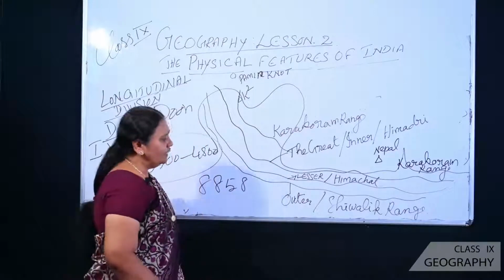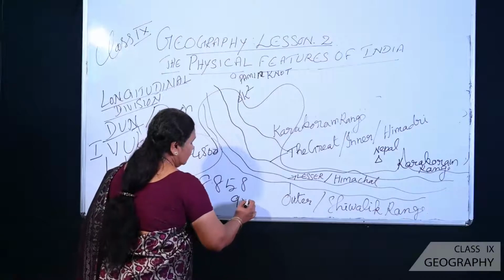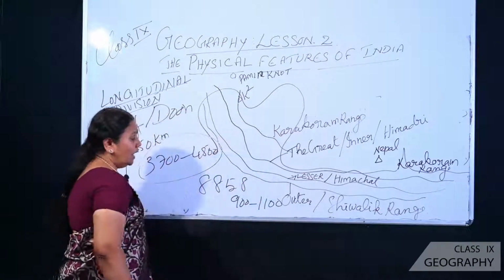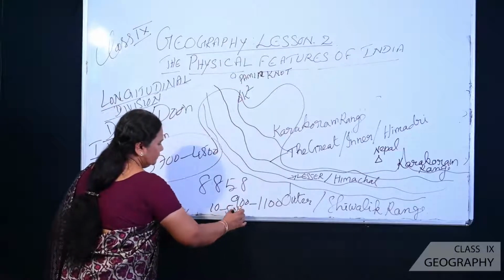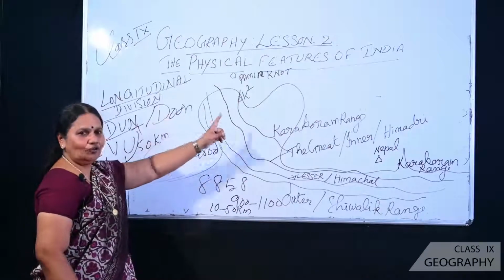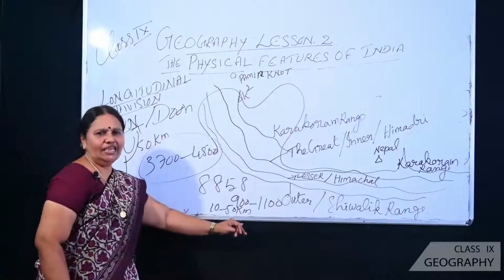Actually, what about its length? That is very important: 900 to 1100 kilometer. And what about its width? Only 10 to 50 kilometer. So you are having the variation: number 1, 400 to 150; number 2, 50; number 3, 10 to 50 kilometer.